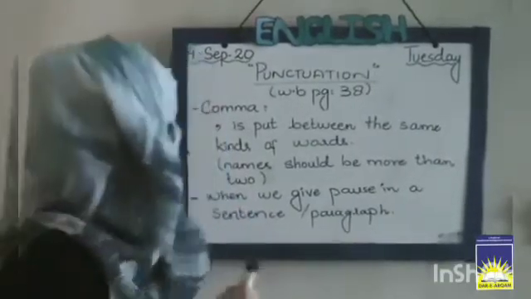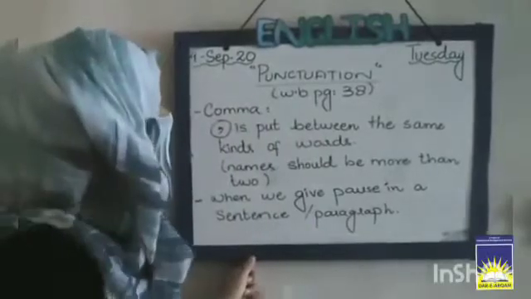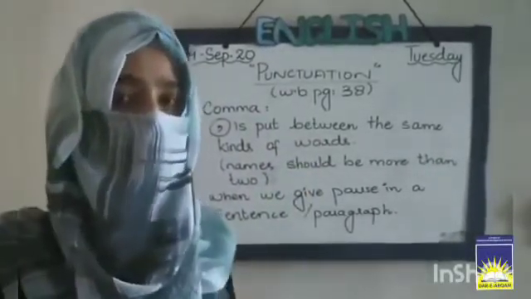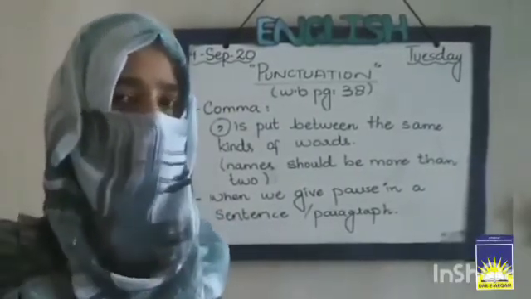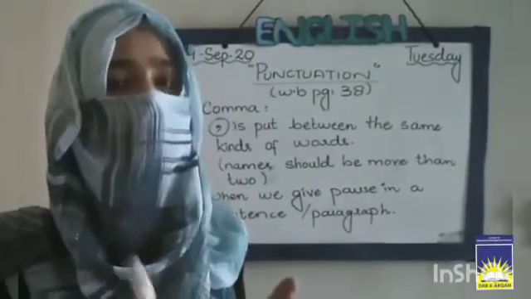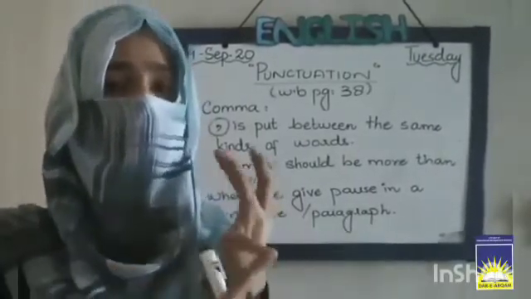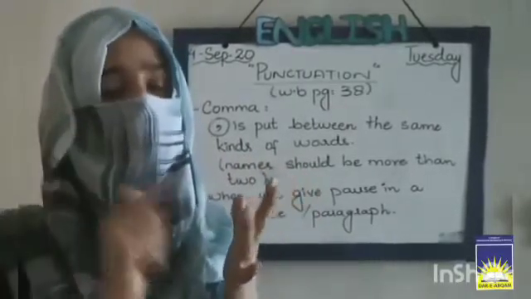Comma is this one. We put a comma when we are writing the same kinds of words in a sentence or in a paragraph. For example, the names of vegetables are written in the sentence, and these are more than two names. For example, onion, carrot, cucumber, lemon.